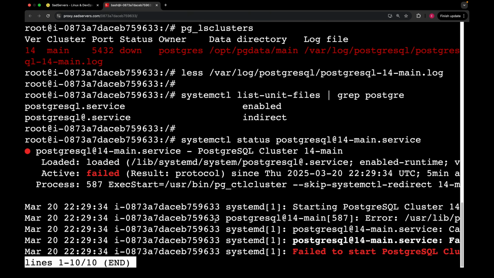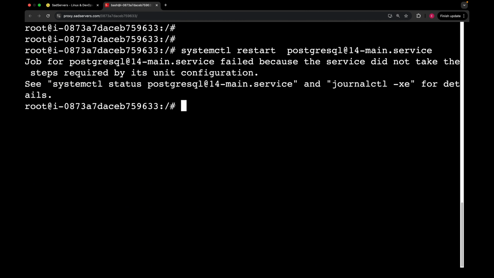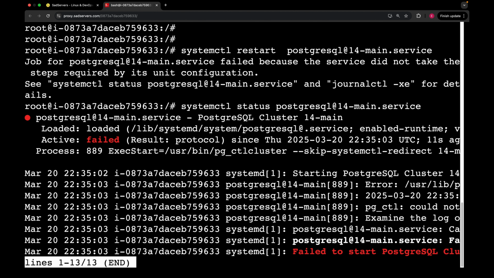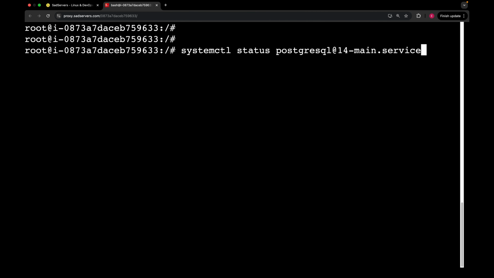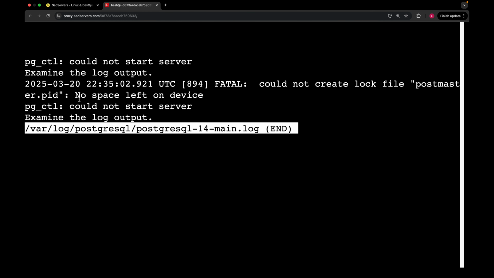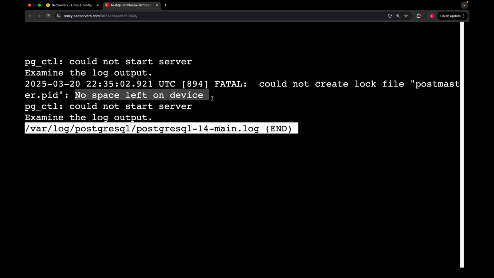Okay, looks like our service failed, but we don't have anything in our log file. Why? Okay, I'm gonna just restart. So I'm gonna do restart. Now let's check the status. Still it is failed, but probably we have now something in our log file. Okay, I see the error. It says couldn't create file postmaster.pid, no space left on the device. Basically, we have some space issue.